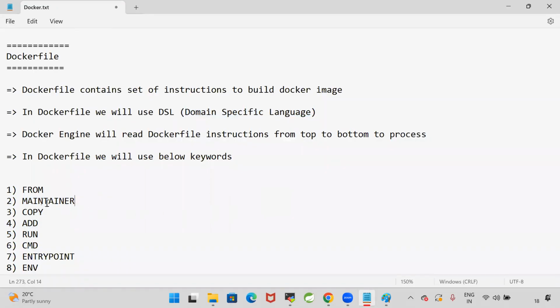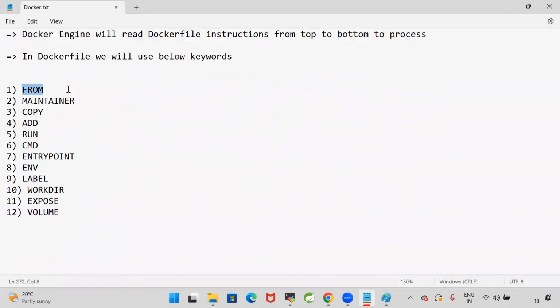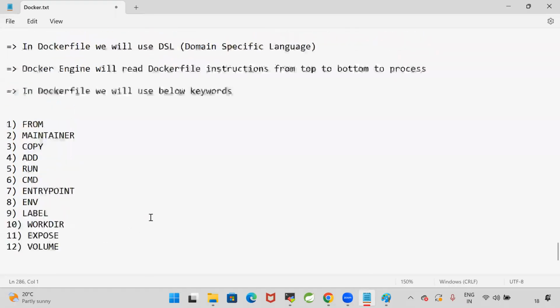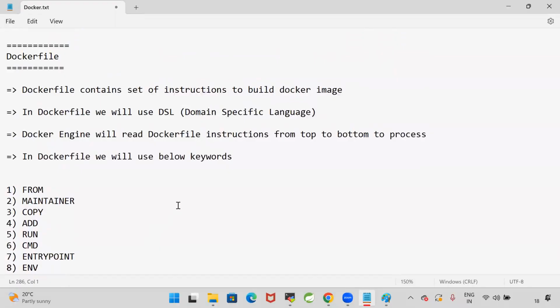So when we write the Docker file with these keywords and try to build the Docker image, Docker engine will read the Docker file instructions from top to bottom to process. We will be using from keyword, maintainer keyword, copy, add, run, CMD, entry point, env, label, work directory, expose, volume. Now we need to understand the purpose of each keyword and how to write a Docker file by using these keywords.